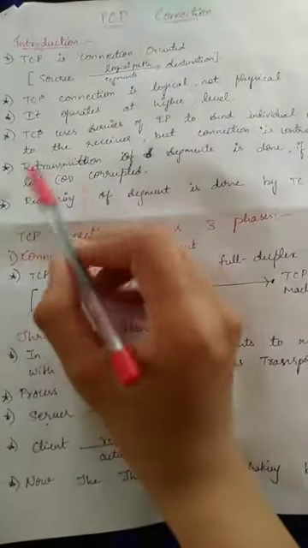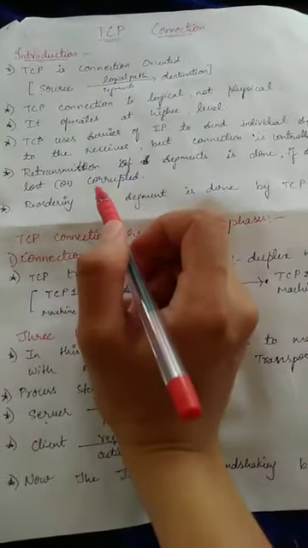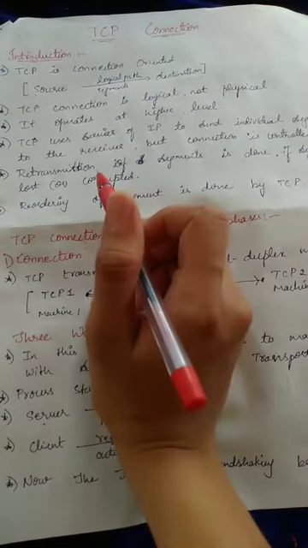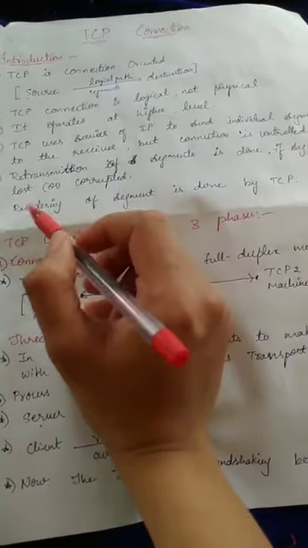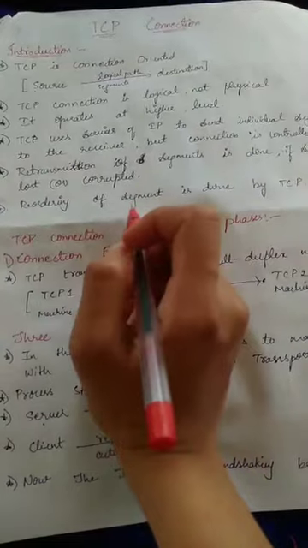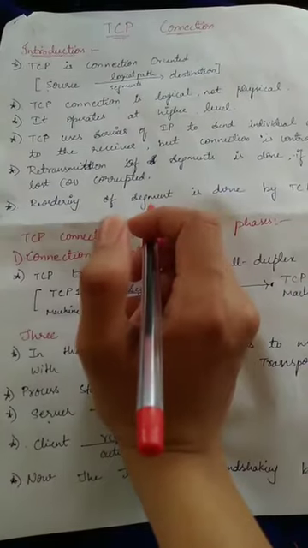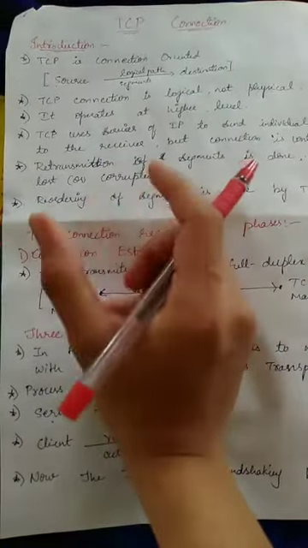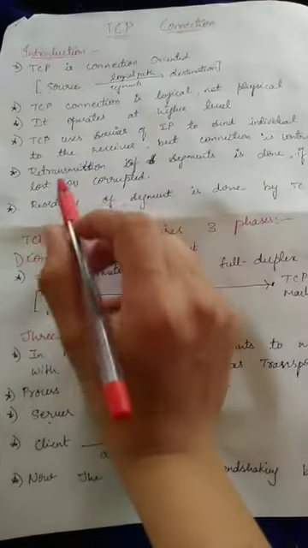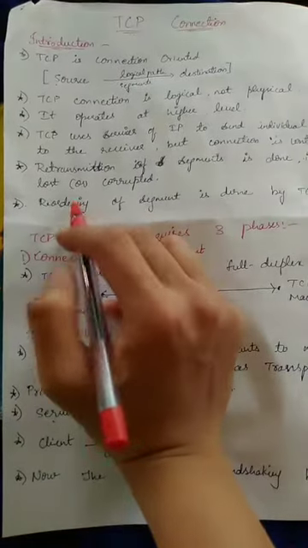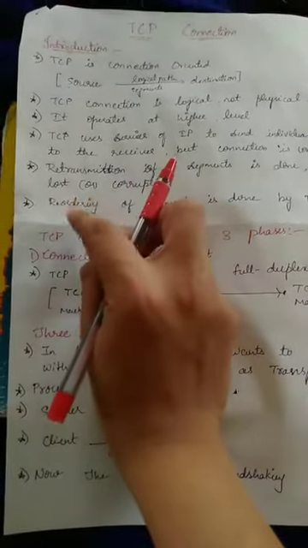Next point, retransmission of segments is done. If any data or segment is lost or corrupted, then retransmission of segments is done by the TCP, and reordering of the segments is also done by the TCP. If any segments are out of order or missed, TCP holds for some time and waits till that segment arrives and then continues the process. IP is unaware of this reordering and retransmission.